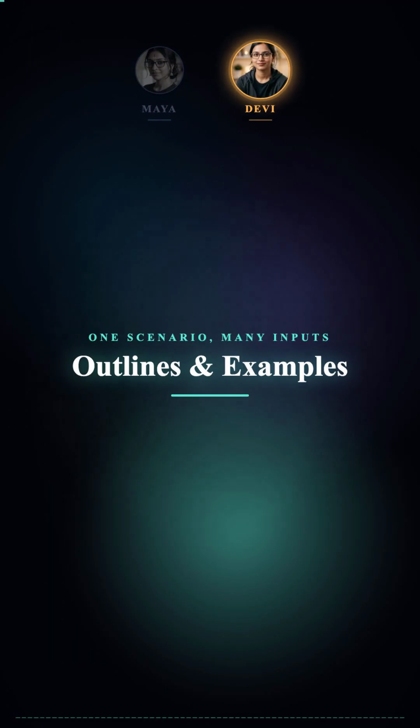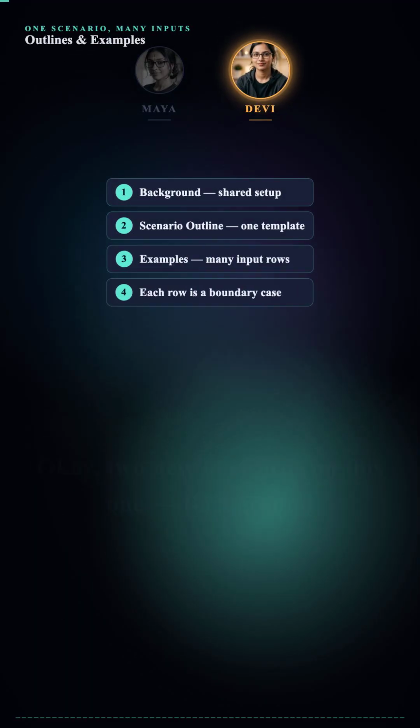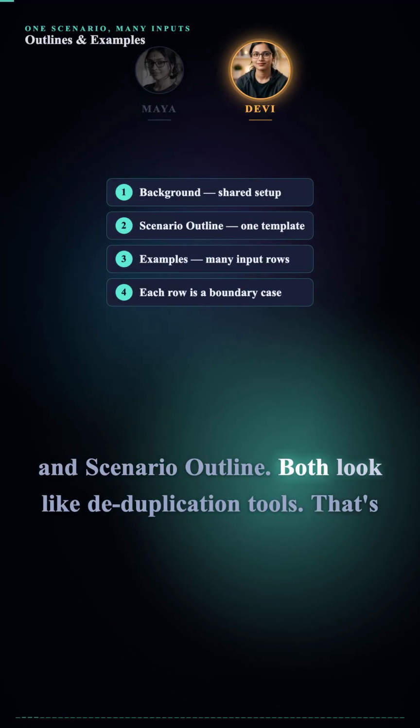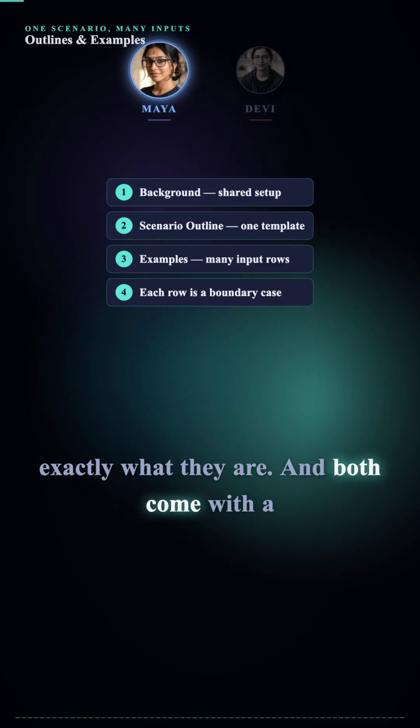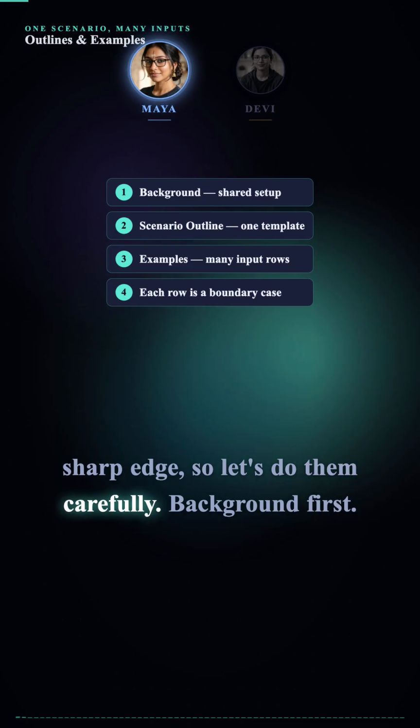Okay, two new keywords on this one: background and scenario outline. Both look like deduplication tools. That's exactly what they are. And both come with a sharp edge, so let's do them carefully.